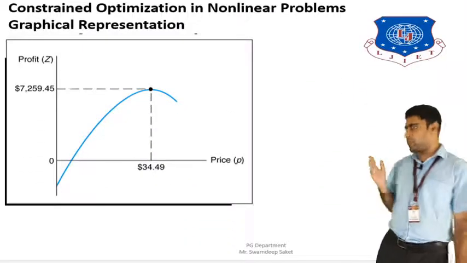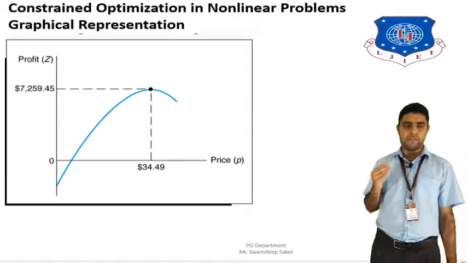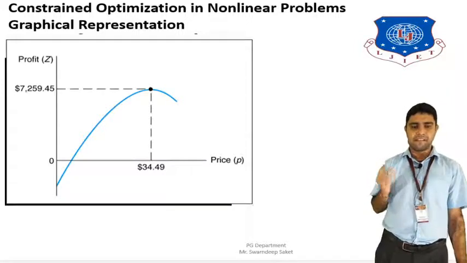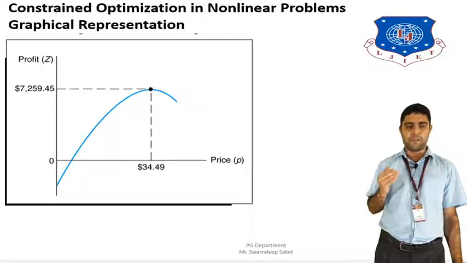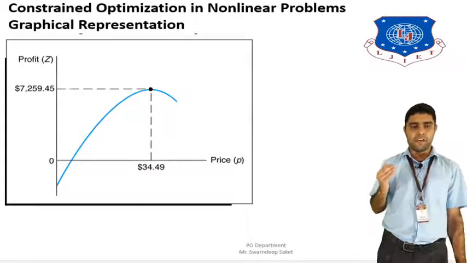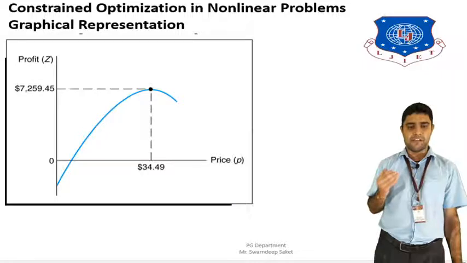This is shown in the graph, where the effect on profit is shown on the x-axis and y-axis, where we can reach maximum profit, and a non-linear curve is optimized using the constraints.